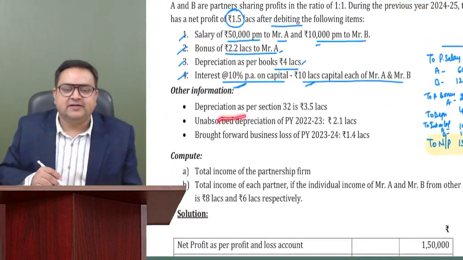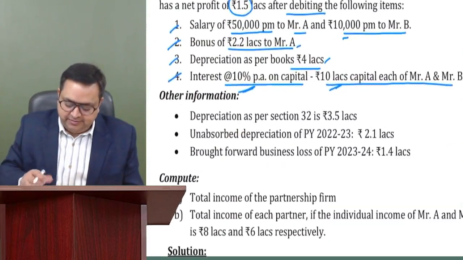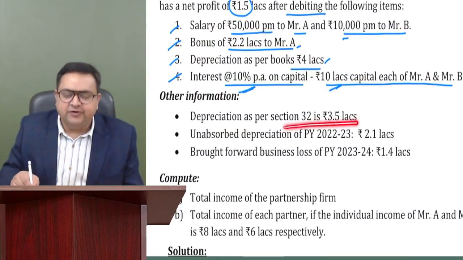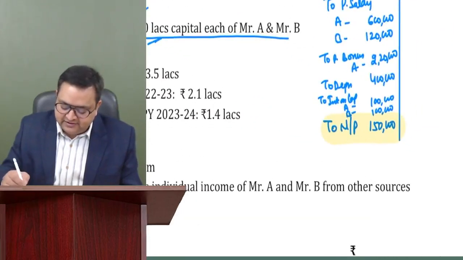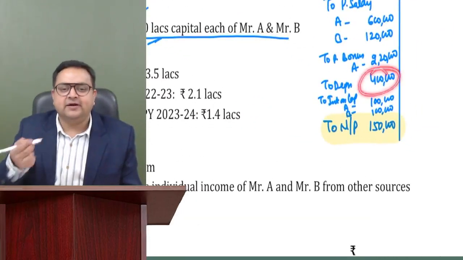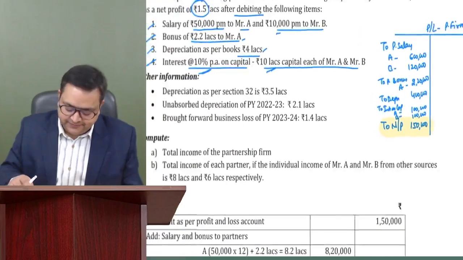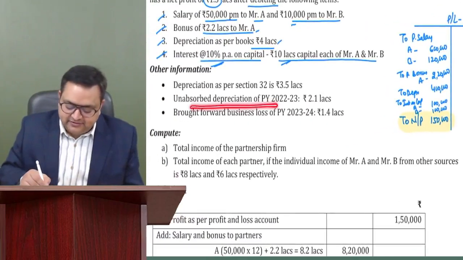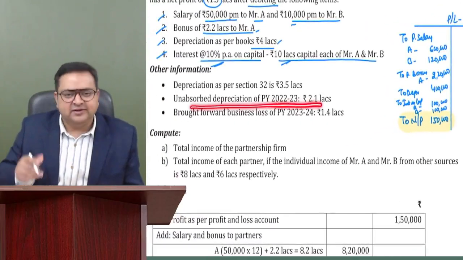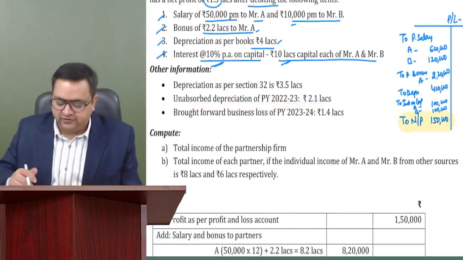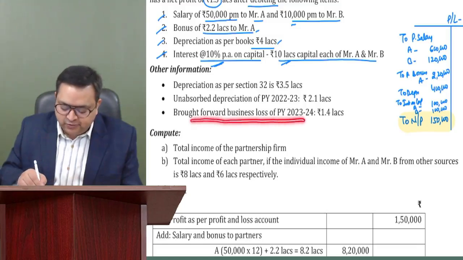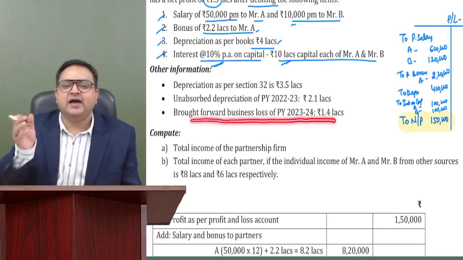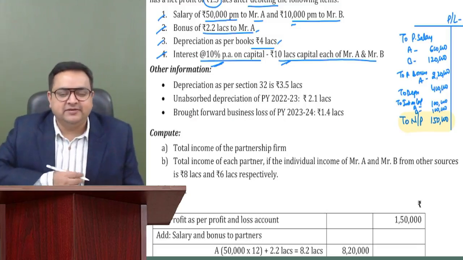Other information is given as under. Depreciation as per section 32 is 3.5 lakh. They are saying that the depreciation as per books is 4 lakh, but as per income tax it is 3.5. Unabsorbed depreciation of previous year 22-23, some 2 years back, is also there, 2.1 lakh. Brought forward losses of previous year 23-24 is 1.4 lakh. So we have last year's unabsorbed depreciation also and brought forward losses also. Okay.